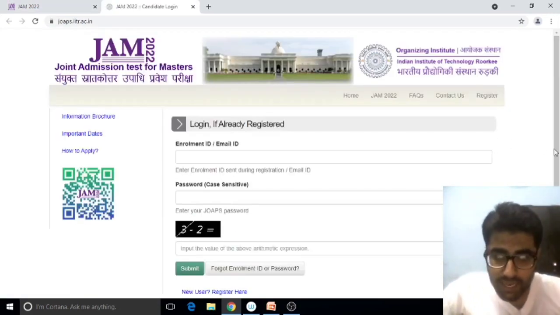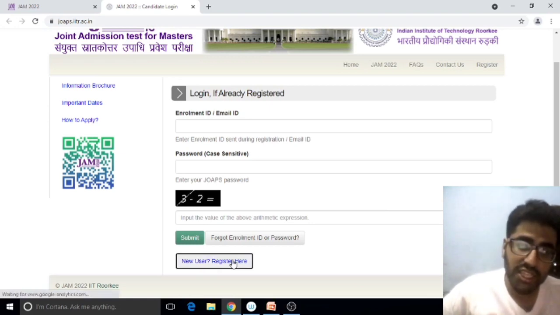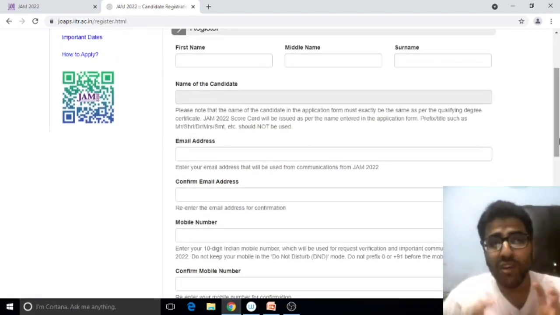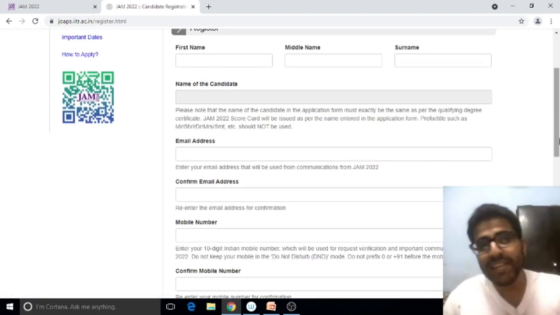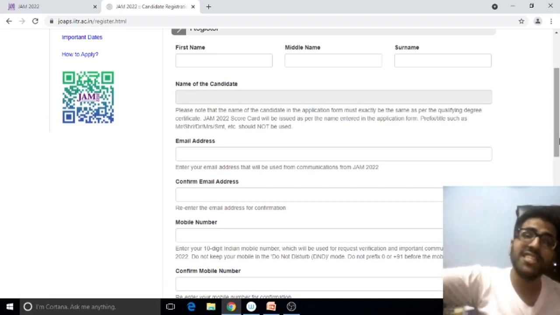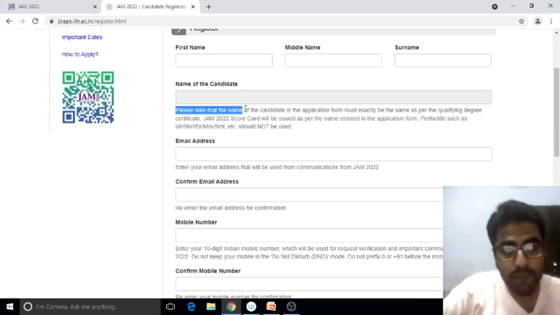the portal will open up. Log in if already registered, but if you have not registered, you have to click here, new user, register here. Then you will enter your first name, last name, surname. Do keep in mind that you have to write the name and spellings very correctly, as they are going to be on your mark sheet of your graduation. This is also mentioned here. This is a very important point.